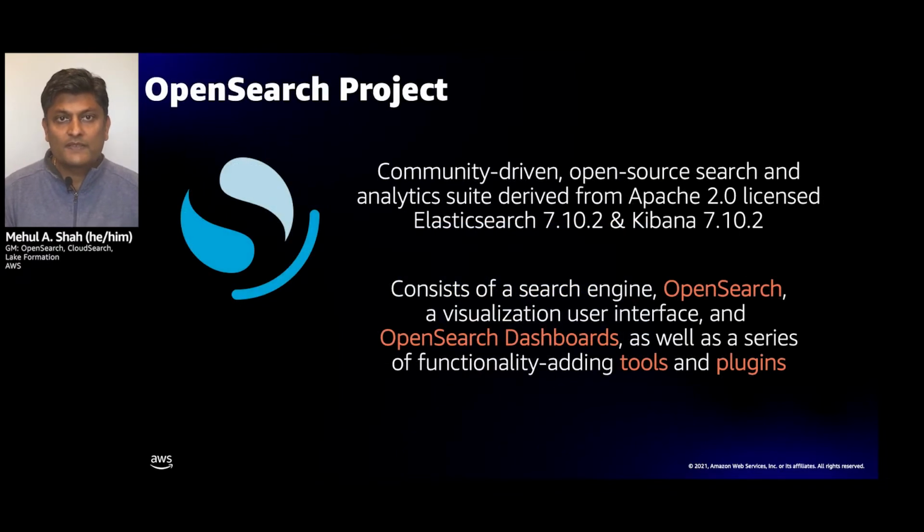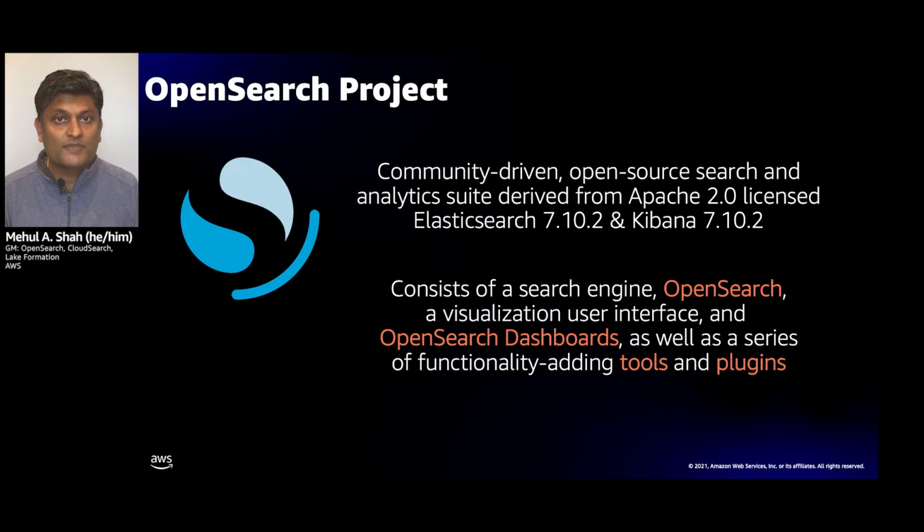So what is OpenSearch and the open source project? Well, many of you may be aware that in January of this year, the license for Elasticsearch and Kibana changed. After version 7.10, these two pieces of software that are often used together are no longer open source.